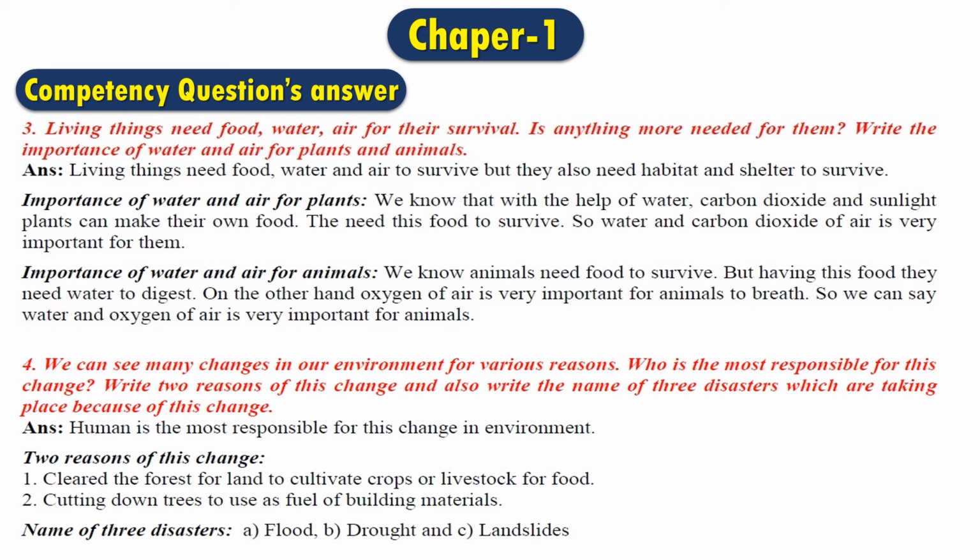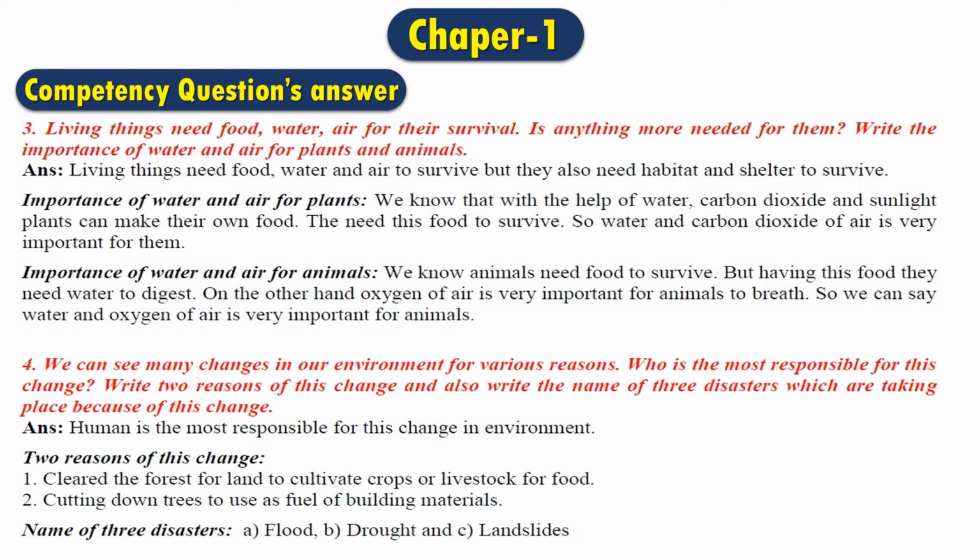In the first part, we will see that humans are the most responsible for this change in the environment. That means the change of this environment can be created naturally or man-made, and we have seen that directly or indirectly man is behind all this. That's why man is the most responsible for this kind of change in the environment.